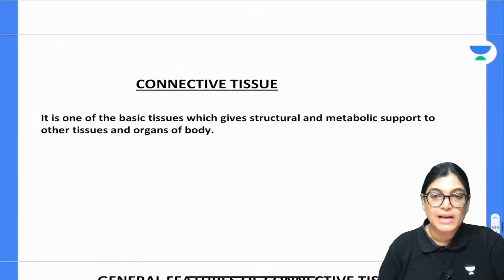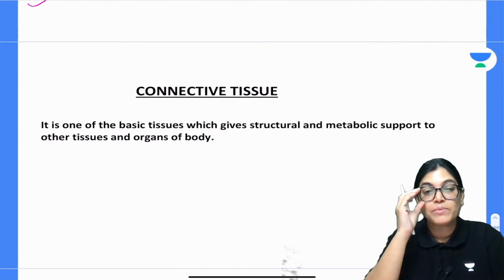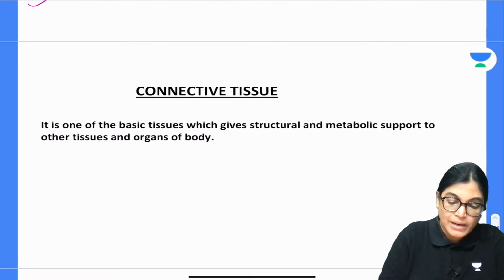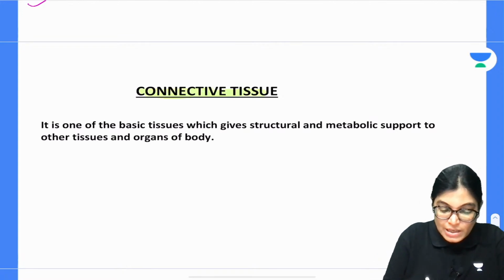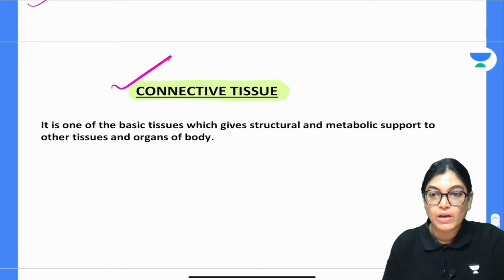First thing, before starting the slide, I would also like to tell what is the definition of connective tissue. Connective tissue acts like a binding material. It is one of the basic tissues in our body which is providing structural and metabolic support to the other tissues and the organs of the body. It is giving structural and metabolic support to the other tissues and organs in our body.